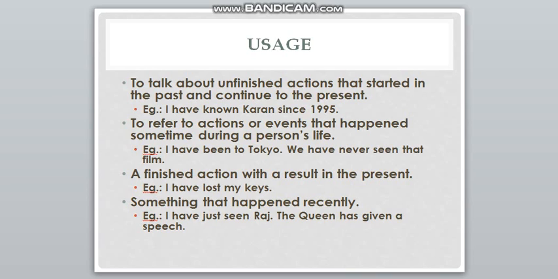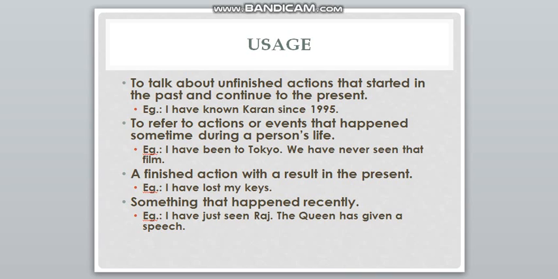The next usage is to refer to actions or events that happened sometime during a person's life. That is, we don't know exactly when the event happened, so we just use present perfect tense there. For example, I have been to Tokyo. I don't know in which year I went to Tokyo, so I can't say that I went to Tokyo in this year and so and so. So I can just put it as I have been to Tokyo. So this is an action which I don't know when it took place. And the second sentence is we have never seen that film. Okay, so it occurred sometime during a person's life.